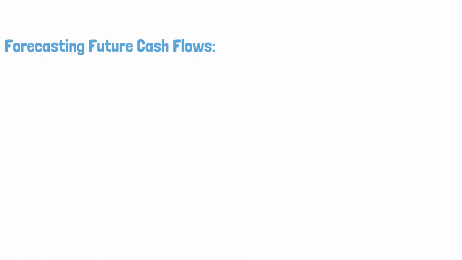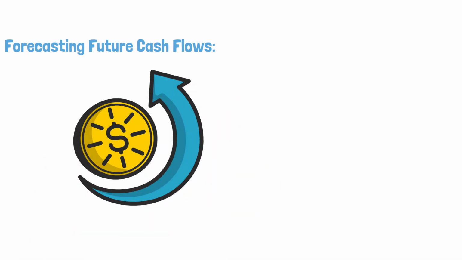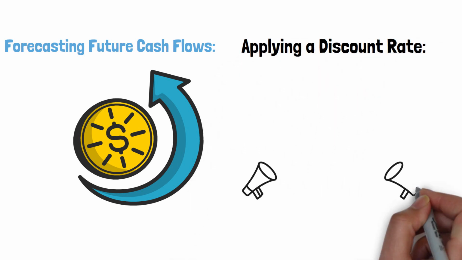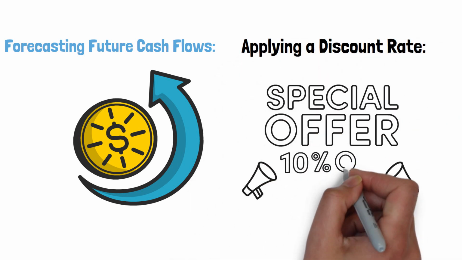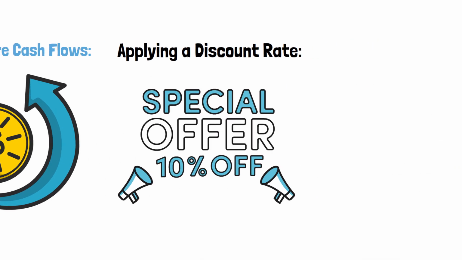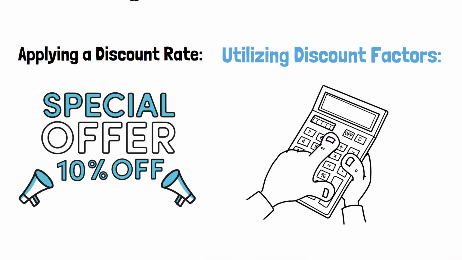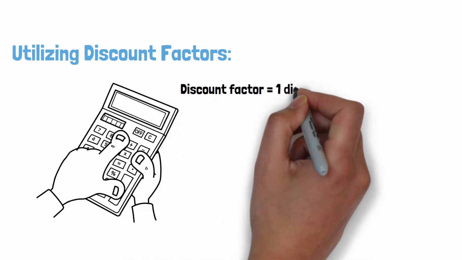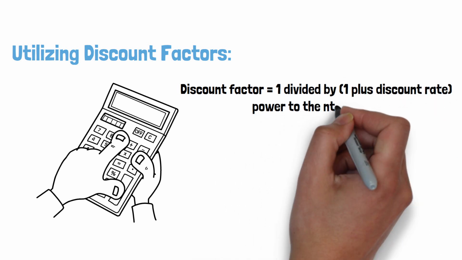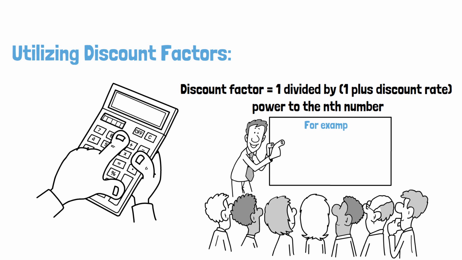Forecasting future cash flows, we project that the store will maintain a $100 free cash flow for the next 10 years. Applying a discount rate, to determine the present value of these future cash flows, we employ a 10% discount rate. Utilizing discount factors, we calculate discount factors for each year using the formula: discount factor equals 1 divided by 1 plus the discount rate, to the power of n. For example, the discount factor for year 1 is 0.9091, while for year 10, it's 0.3855.